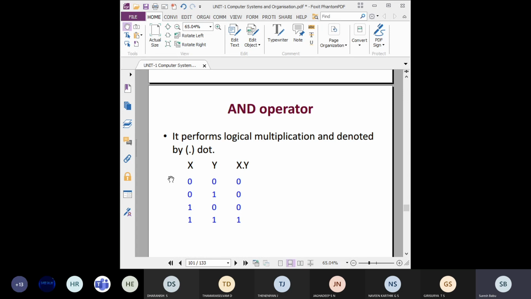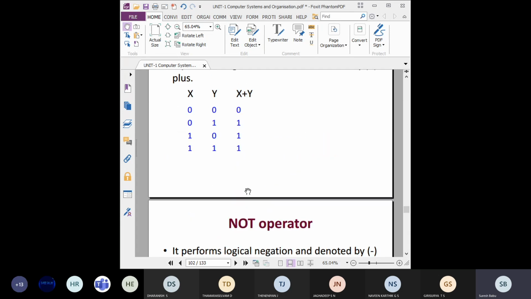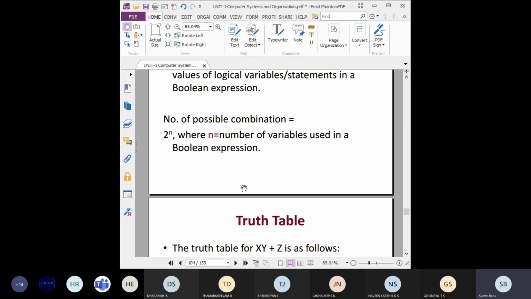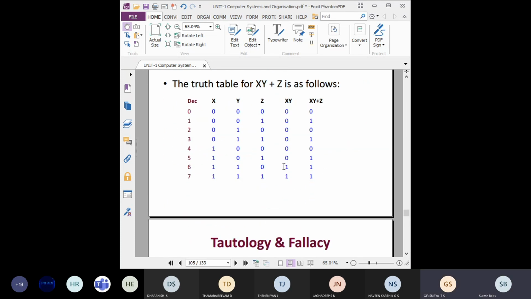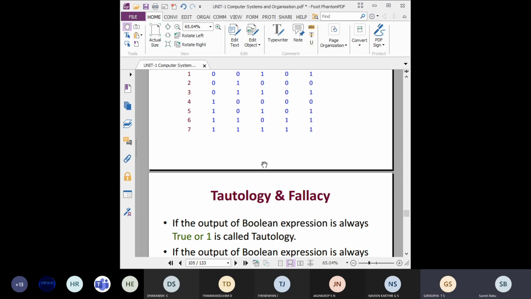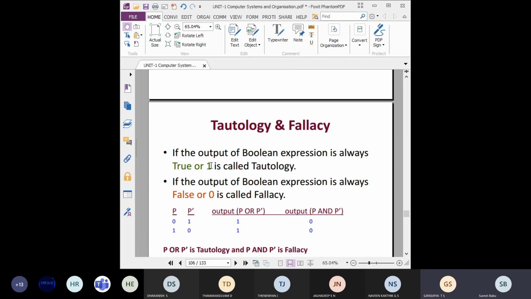Then you should know the functionality of every gate: AND gate, OR gate, NOT gate, then NAND gate, NOR gate. Like this every gate is there. NAND gate and NOR gate are also called universal gates. So kindly do some practice. Students understood the truth table? Yes, sir. Making and converting from expression to truth table and logic circuit, and logic circuit to expression. So you should know these things.